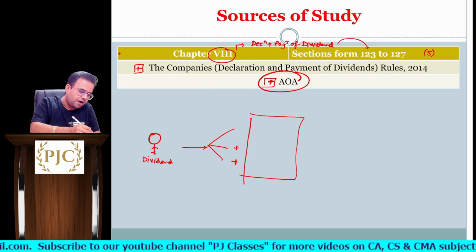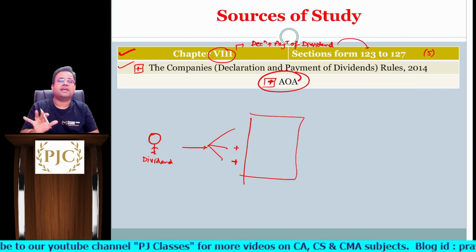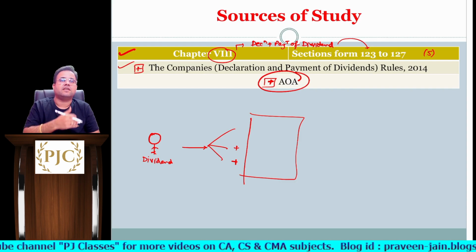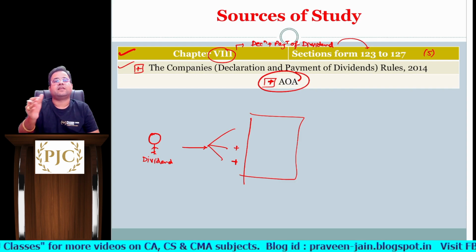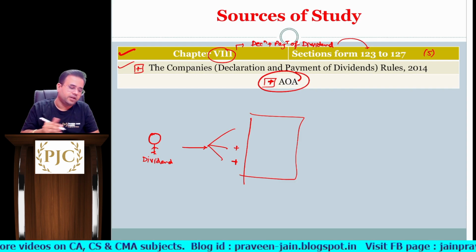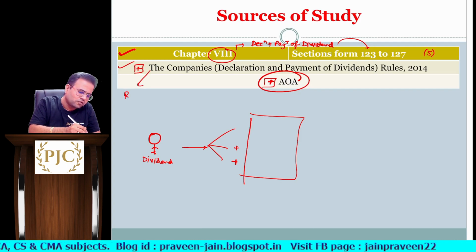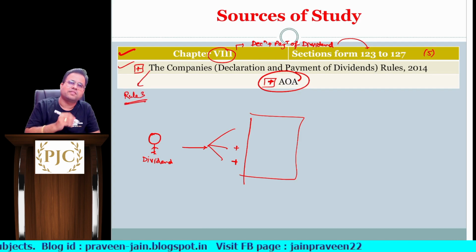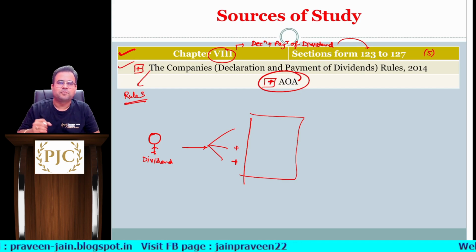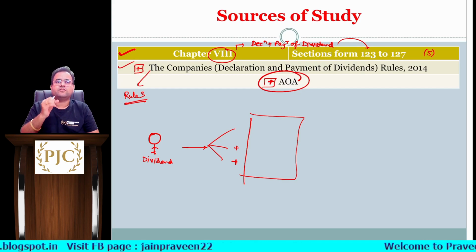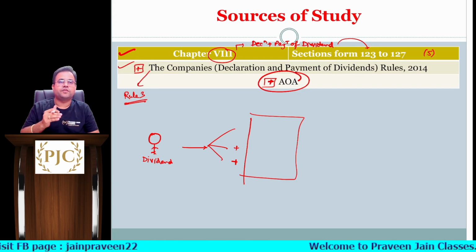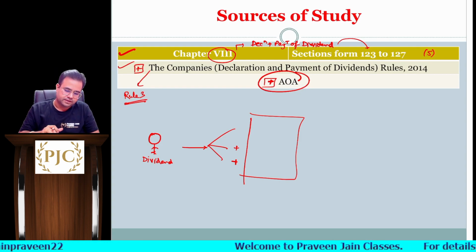Anyway, for our exam, what is more important is these 2 sources, sections 123 to 127 and the corresponding rules. And when I talk about rules also, the more important rule is rule number 3, sir. Okay, remaining all are minor points only, sir, but the most important is rule number 3, sir. Okay, so without wasting time, let us start the discussion, sir.